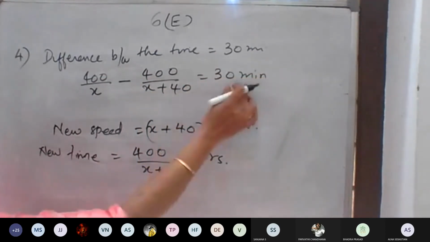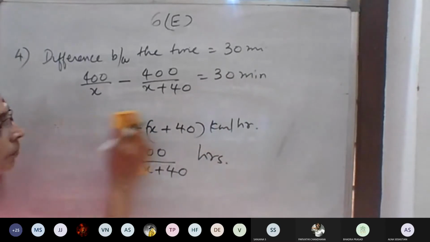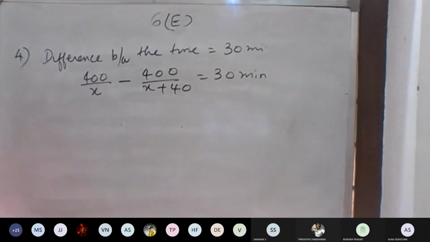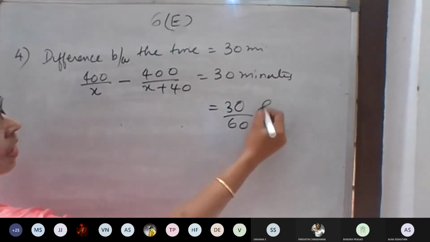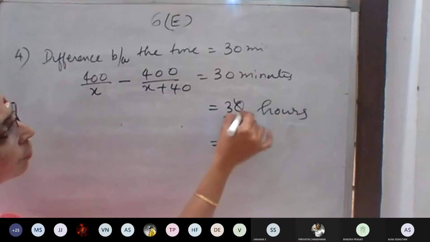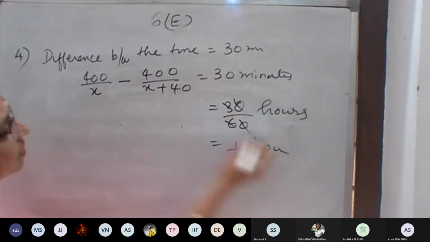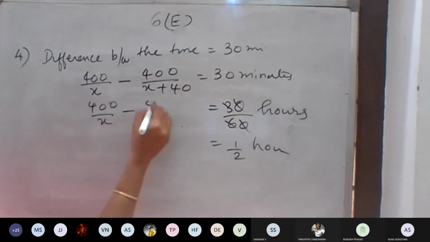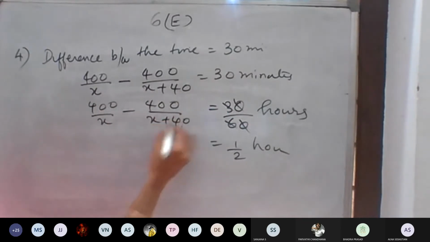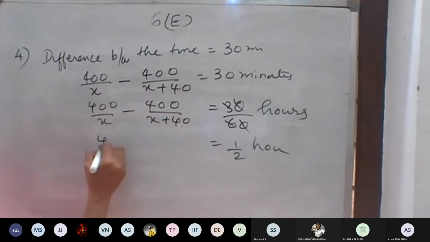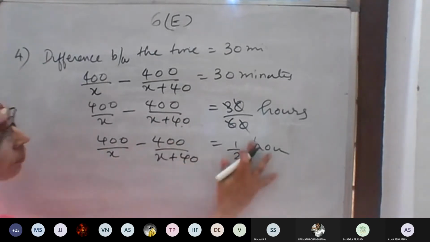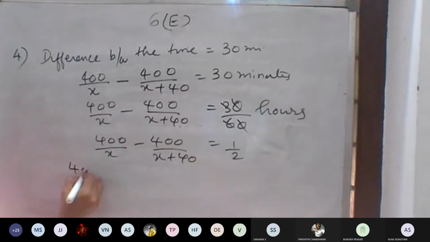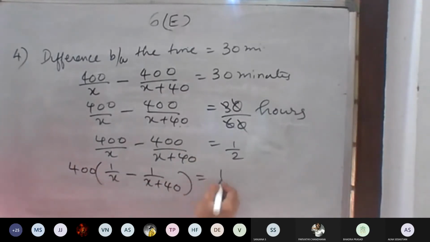These are in hours, so convert the minutes into hours. 30 minutes is 30 by 60 hours, cancel the zero, that is 1 by 2 hours. So 400 divided by x minus 400 divided by x plus 40 is equal to 1 by 2. Then take 400 common: 1 by x minus 1 divided by x plus 40 is equal to 1 by 2.